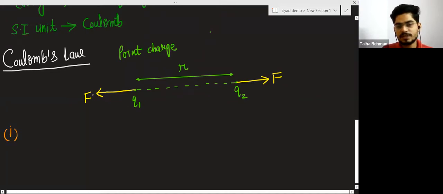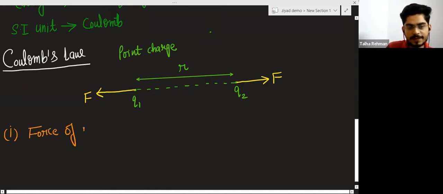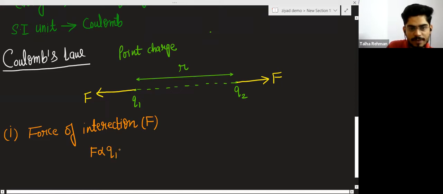So Coulomb said, number one, this is the force of interaction. I am representing this force with F, and this F is directly proportional to the product of the magnitudes of the two charges.